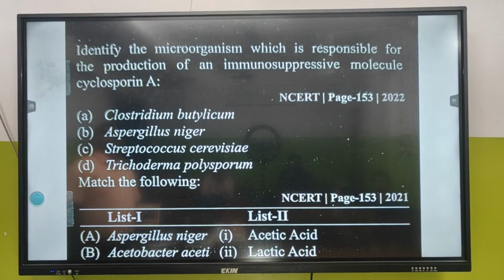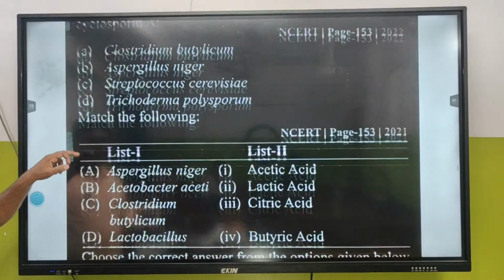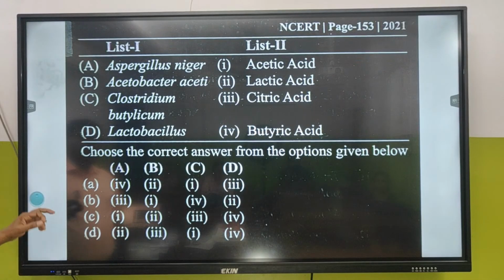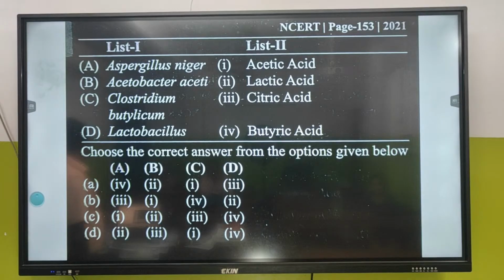Identify the microorganism which is responsible for the production of an immunosuppressive molecule, cyclosporin A. D. Trichoderma polysporum. Chalo, do it. Raise your hands who can do it. Faster.